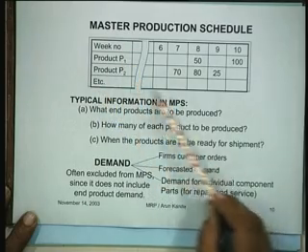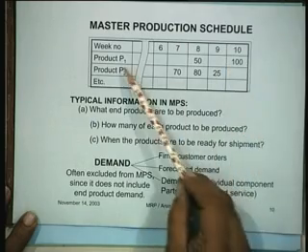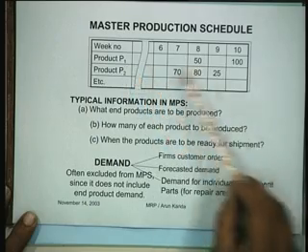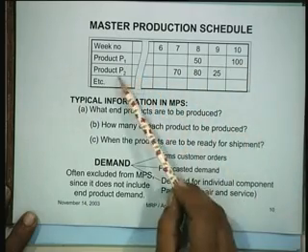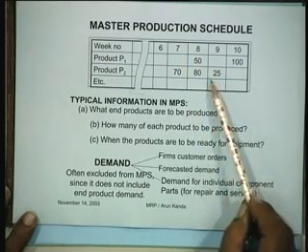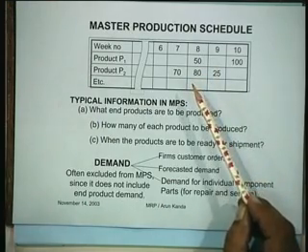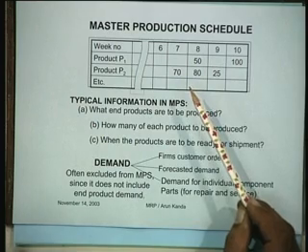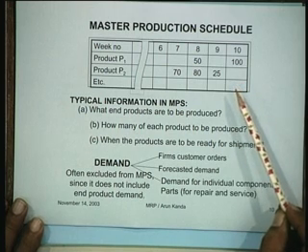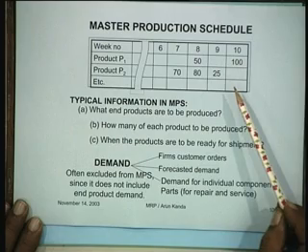A master production schedule will be a document like this, which will say that in weeks number 6, 7, 8, 9 and 10, for product P1 you need 50 of them in the 8th week and you need 100 of them in the 10th week. Similarly, for this product you require 70, 80 and 25 in the 7th, 8th and 9th week. So like this, for each product, this is the end product, the final product, like the car, how many Maruti 800s and how many Zens etc. that I need in different periods. So this information is called the master production schedule, and this is the basic driver of the MRP system.